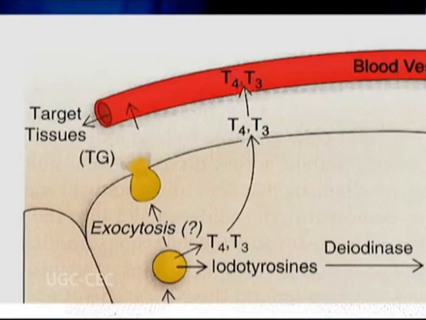It is after this that MIT and DIT enter into the follicle lumen by the process of exocytosis, where the concentration is very low. And at that point, the amount of T3 present is almost 100 times lesser than that of T4. Even then, T3 is able to leave blood more easily and penetrates peripheral tissues because T3 has more affinity towards intracellular receptors as compared to T4. Thus, T3 has greater biological activity than T4.